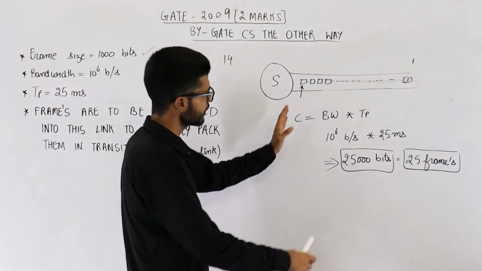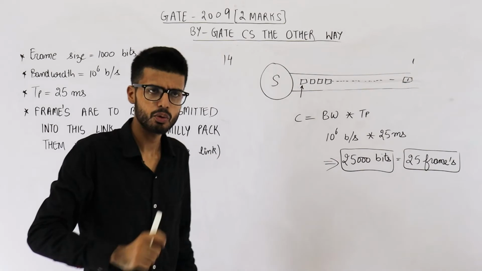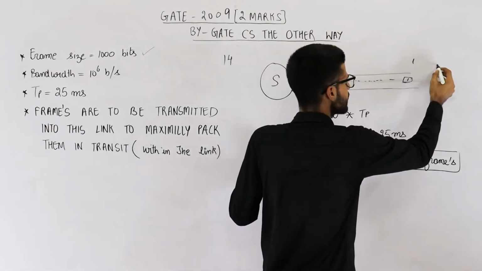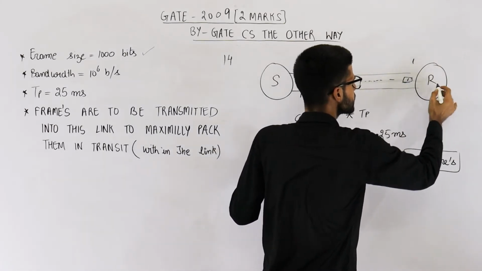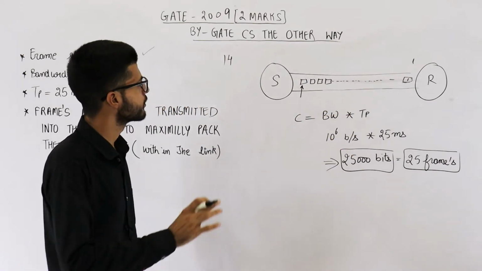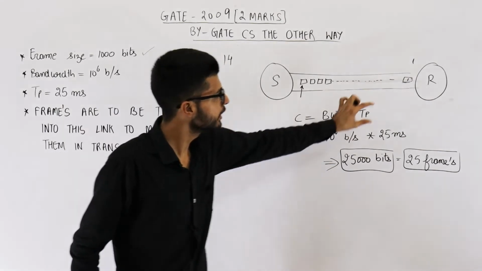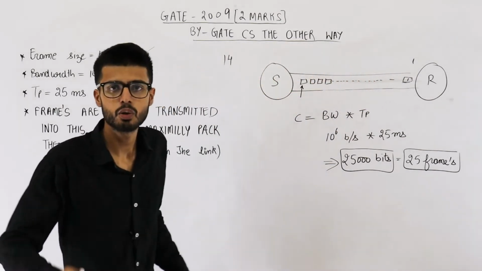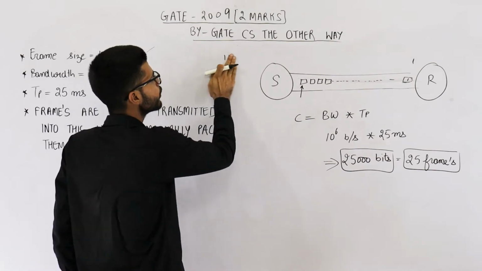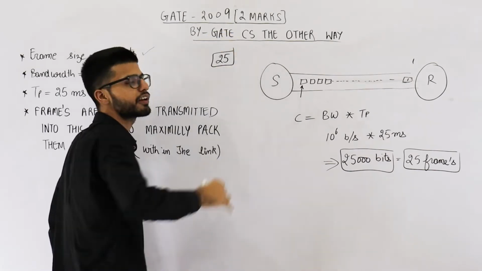In the window, we place all the frames that are transmitted but not yet acknowledged. So do you think any of these 25 frames could be acknowledged? No, because the receiver has not yet even received these frames. They are in the way. How can it acknowledge them? So none of these 25 frames is acknowledged. That means we need to keep all of these frames in the window. That also means the window must be of at least 25 frames or 25 packets.